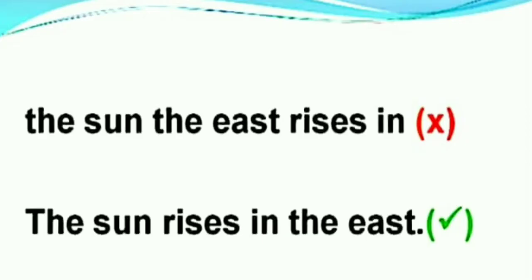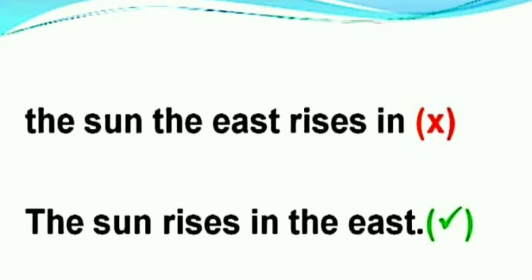Now I will give you a very simple example. If we write "the sun, the east rises in," as you can see, this sentence isn't making any sense.